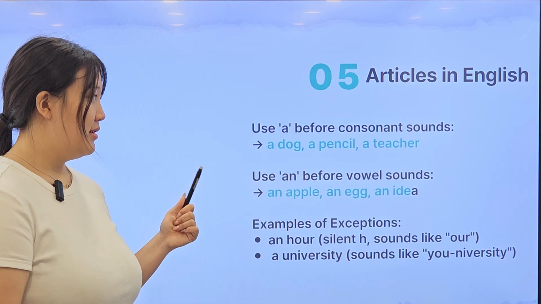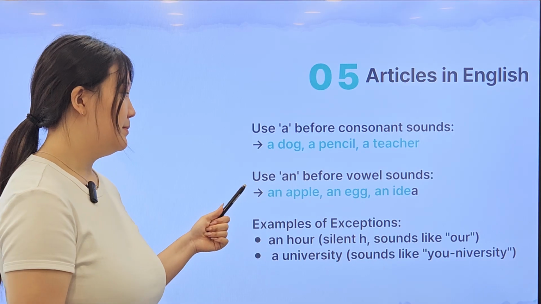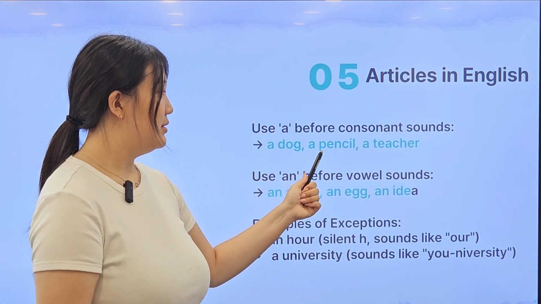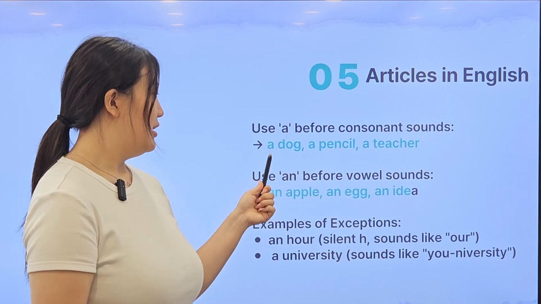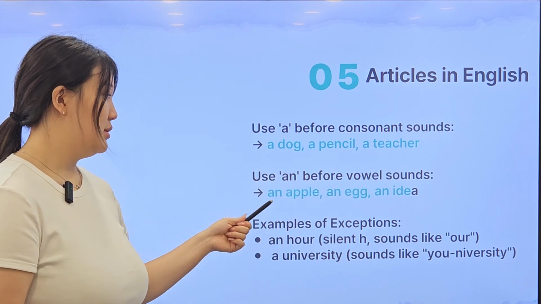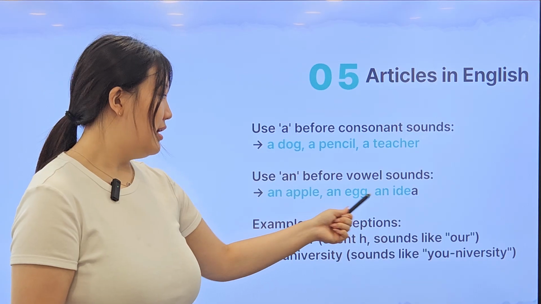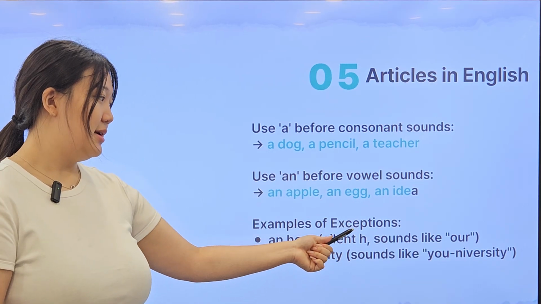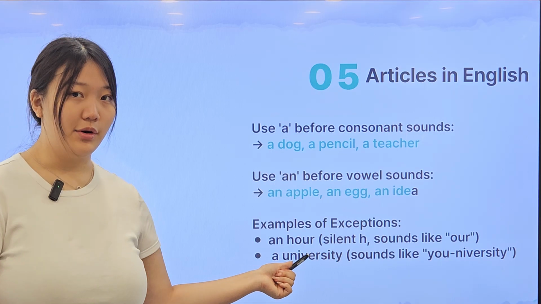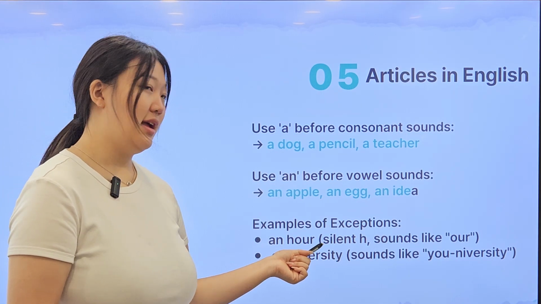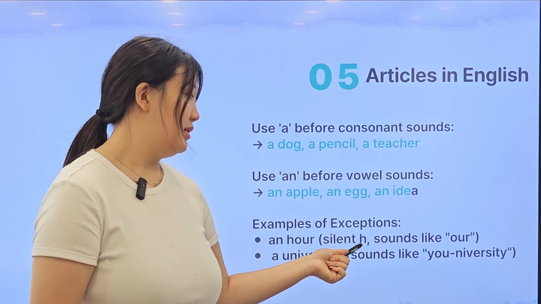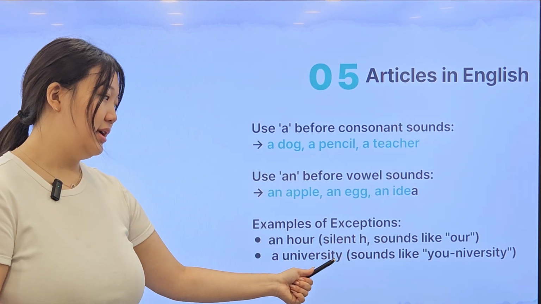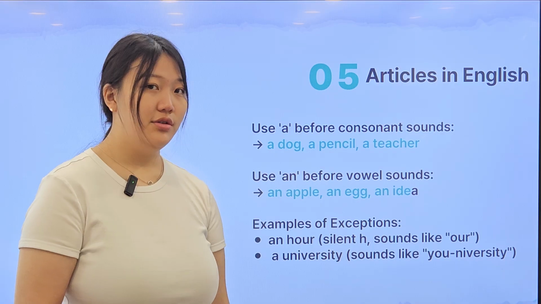So in Korean, consonant is 자음, vowel is 모음. So if it starts with d, p, t, we add a, and if it starts with e, a, we add an. For examples of exceptions, there's an hour. You might think it looks like it needs a, but it's a silent H, so it sounds like hour. And a university, it sounds like yuniversity.